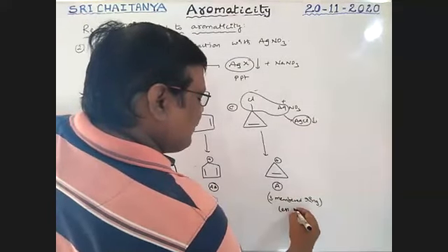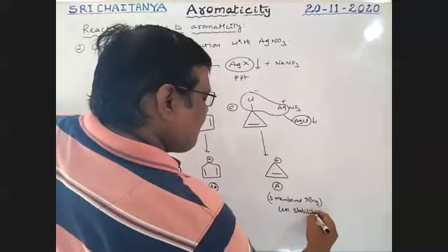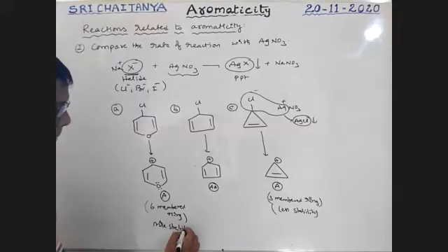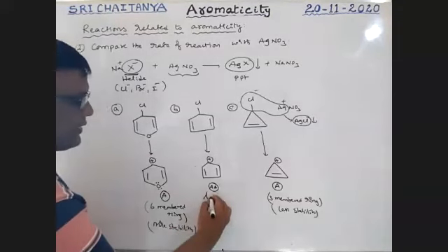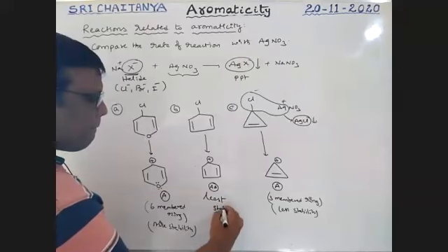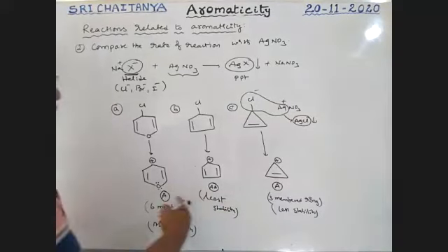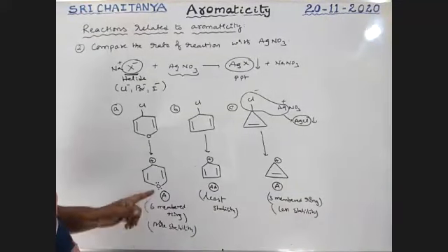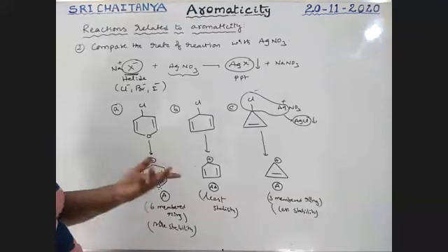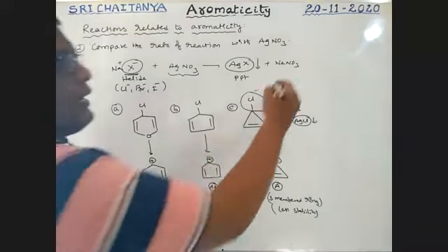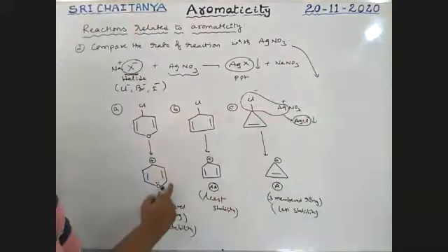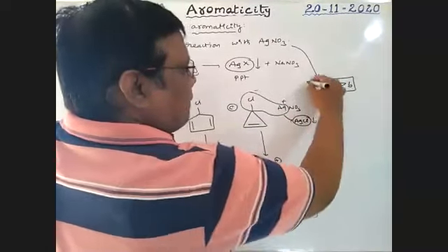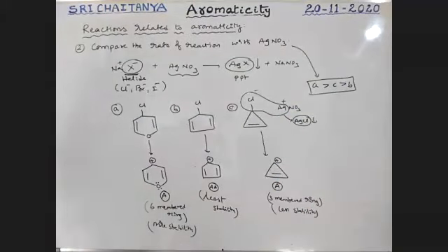It has less stability, it has more stability, it has the least stability. Because both are aromatic, I'm considering ring size. Therefore it is quickly out. Now, what is the rate of reaction? The rate of reaction with AgNO3 is A greater than C greater than B.